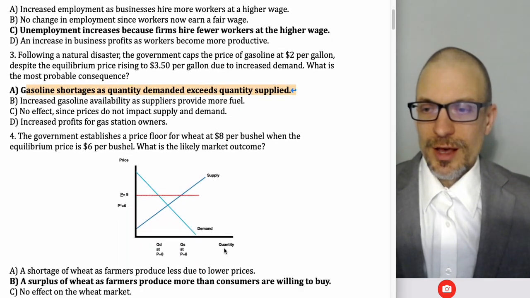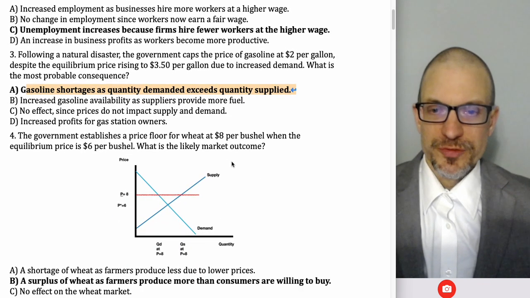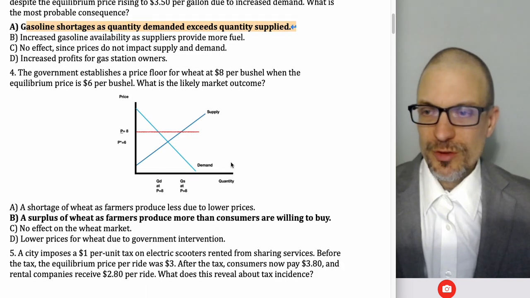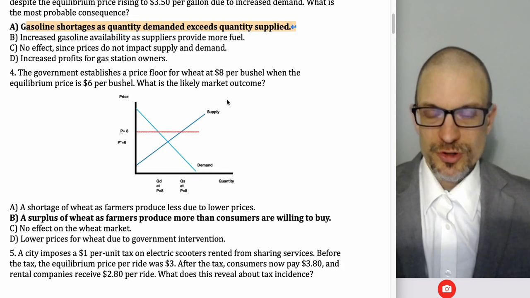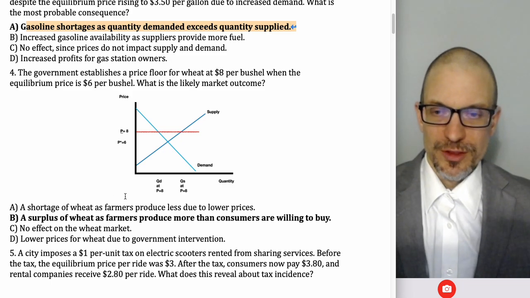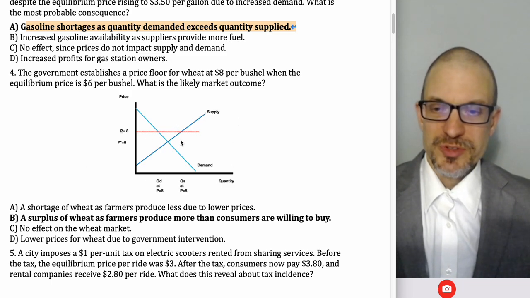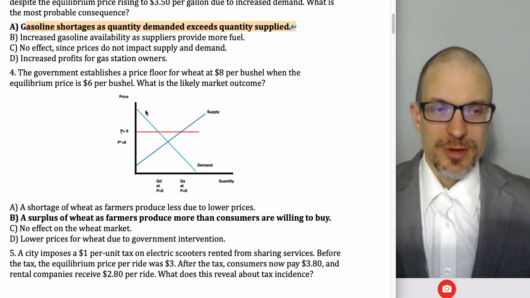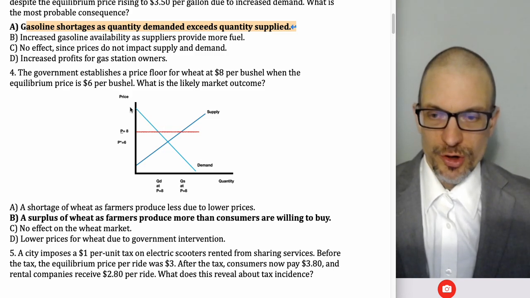All right. Government establishes a price floor for wheat at $8 per bushel when the equilibrium price is $6 per bushel. What's the most likely market outcome? I did not have this graph in the exercise, like on the Substack, but I wanted to put this in the solution. I think the best way to do one like this, and actually maybe I should have done this for some of the previous ones, is to draw the graph.